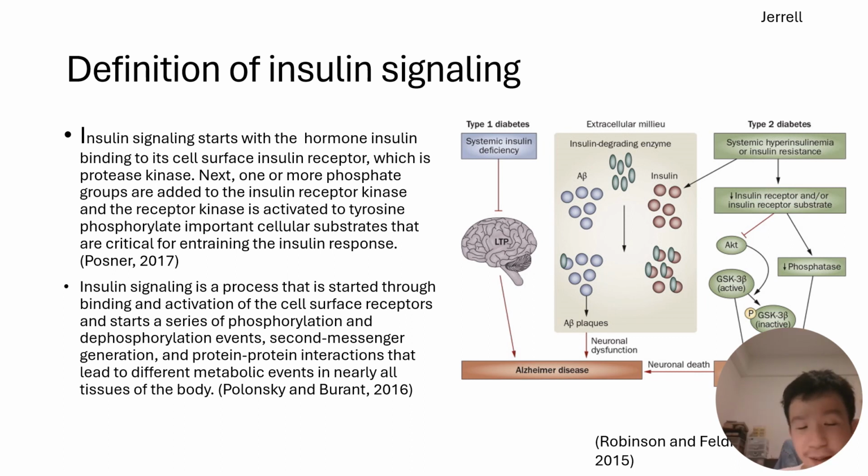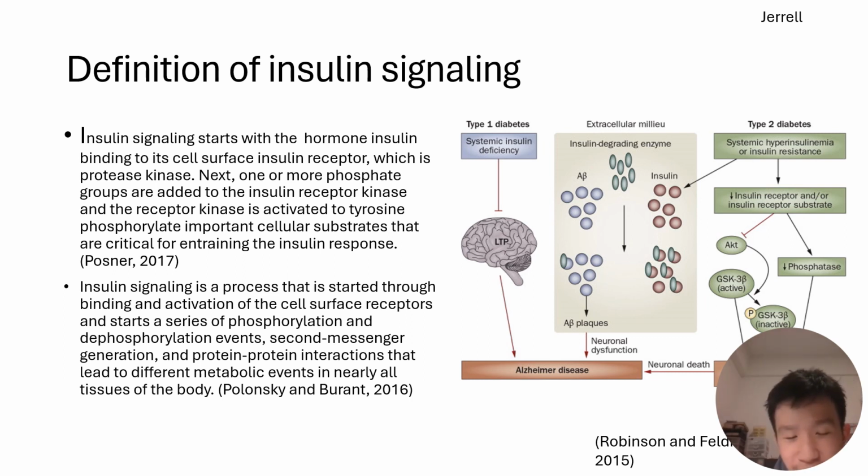Insulin signaling is a process that is started through binding and activation of the cell surface receptors and starts a series of phosphorylation and dephosphorylation events, second messenger generation, and protein-protein interactions that lead to different metabolic events in nearly all tissues of the body.